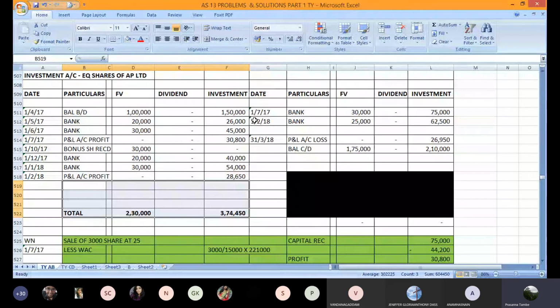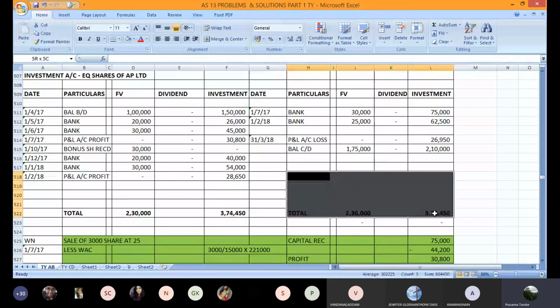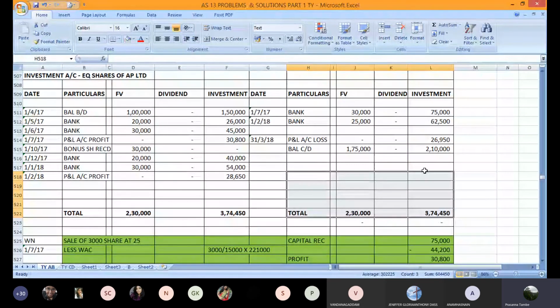So that will be the amount which you are holding at this point in time. And then on that day, the valuation is 2,10,000. As you can see, 17,500 shares into 12 rupees per share. That is the valuation on 31st of March. So 2,10,000 is the valuation of these shares on 31st of March.